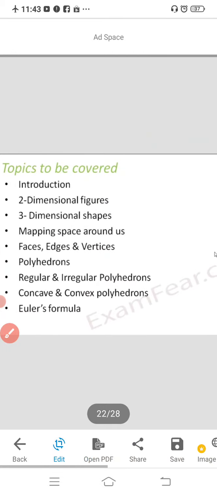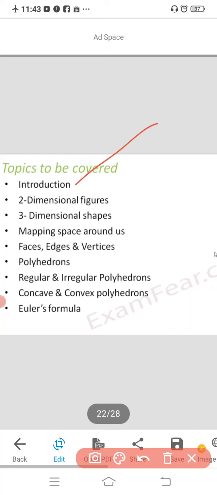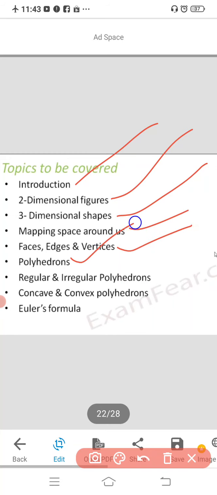Next you can see the next chapter, visualizing solid shapes. In visualizing solid shapes you are going to study the introduction, two-dimensional figures, three-dimensional figures, mapping space around us, faces, edges and vertices, polyhedrons, regular and irregular polyhedrons, concave and convex polyhedrons, and Euler's formula. All these concepts you are going to study in visualizing solid shapes.